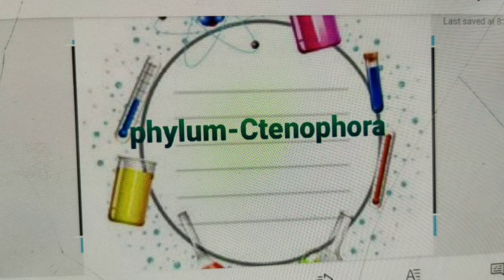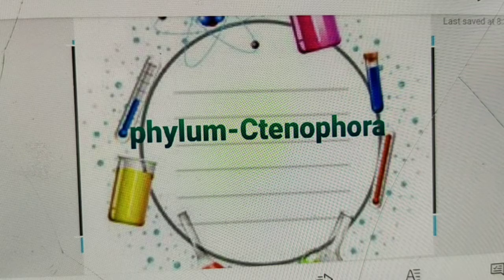The body bears 8 external rows of ciliated comb plates which help in locomotion, and they reproduce only sexually, monoecious. Power of regeneration is well marked in them, and bioluminescence is also well marked in their body.